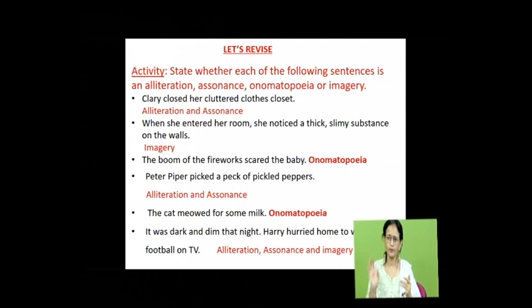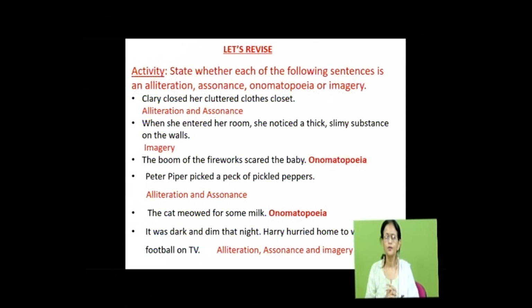It can be visual, when you can visualize. It can be auditory, when you can actually hear. You start imagining that you can hear the sound. Olfactory, when you imagine getting the smell. Tactile, when you can feel.